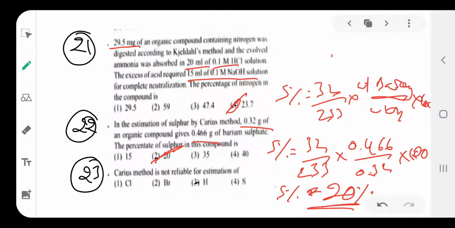Then next one is 23. The Carius method is not reliable for the estimation of which element? The Carius method is used to estimate chlorine, bromine, sulfur and phosphorus, but not hydrogen. Hydrogen is not estimated by the Carius method.